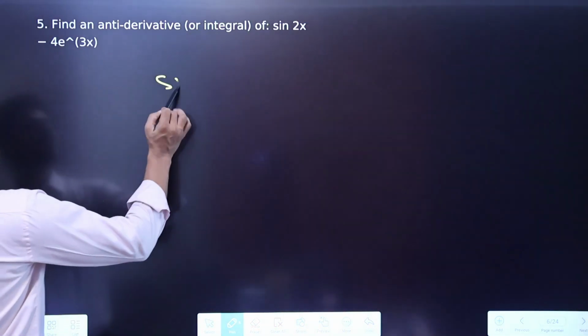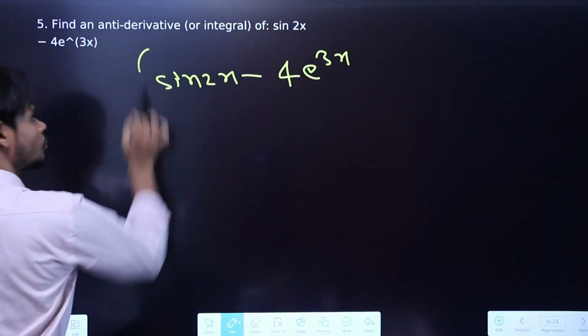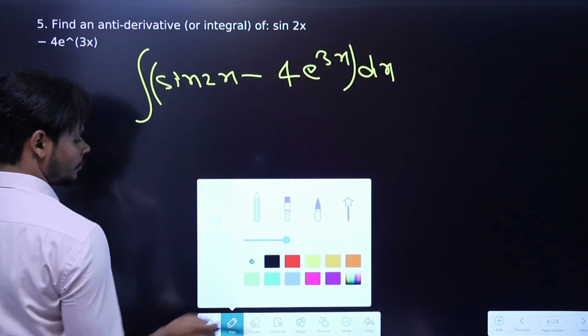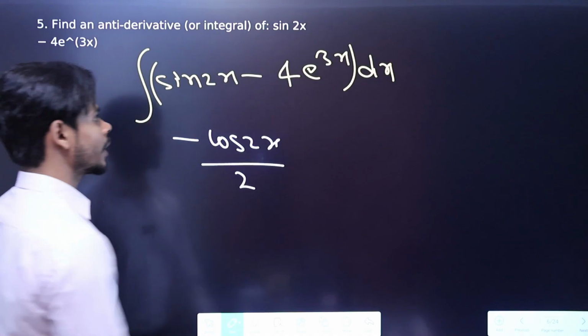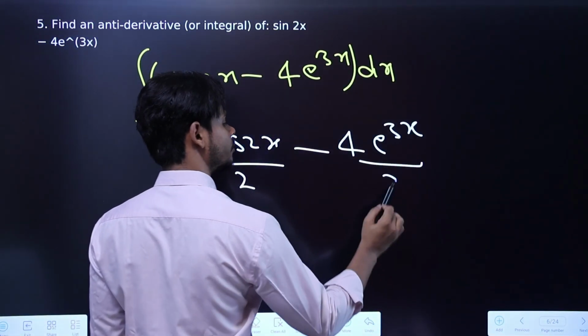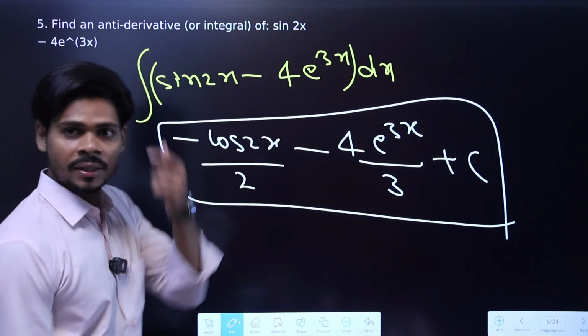This time we are given sin 2x, then negative of 4 e raised to power 3x. Exactly the same as the question we just did, right? Next. So sin 2x will become negative of cos 2x divided by the coefficient of x, which is 2 over here. Then negative 4 e raised to power 3x will remain as it is, and the coefficient of x is 3, so just divide by that number. So that's your answer, right? Next.